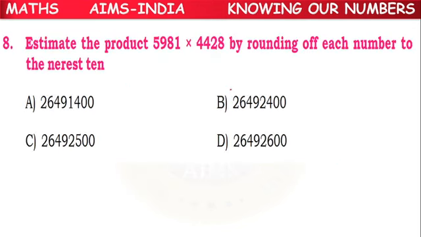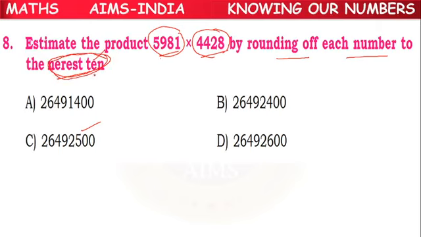Next. Estimate the product of 5981 and 4428 by rounding off each number to the nearest 10. We have to understand the question properly, children. We have to see whether they are asking rounding off, but according to what? Nearest 10. If we do according to nearest 100, answer will be different. According to nearest 10 only, we have to find the answer.